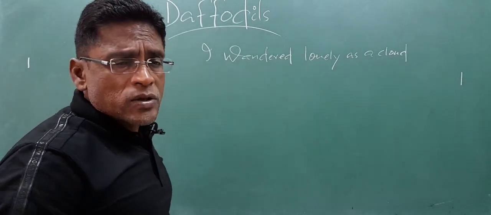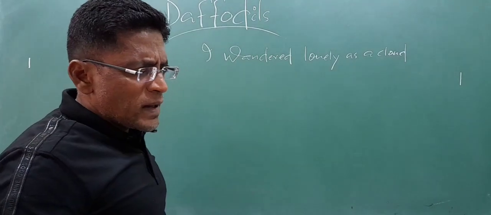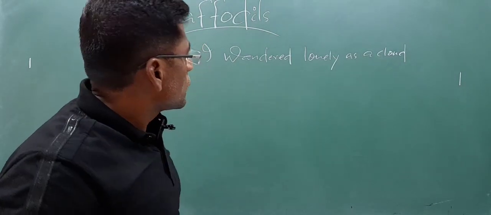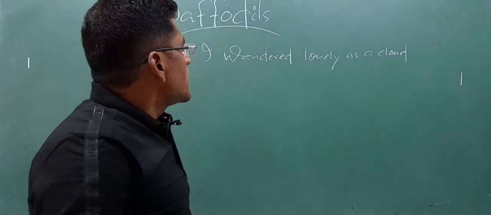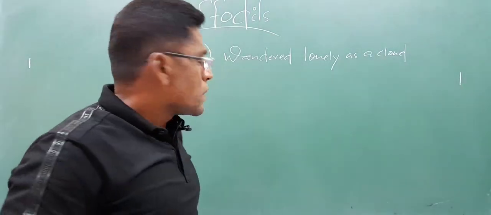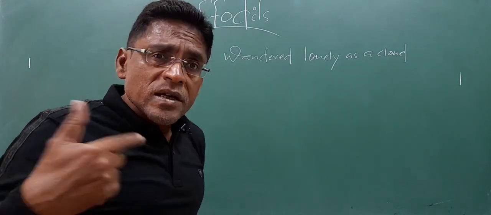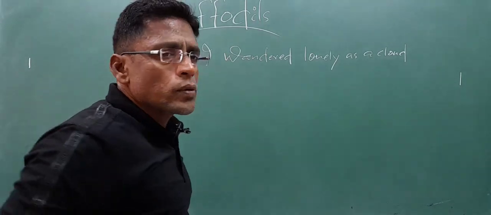The poet was all alone. He was feeling extremely lonely. He was in abject loneliness. Well, as a cloud, comparison. In the first line itself, the poet makes a comparison. You can say the poet relates himself to a piece of cloud.